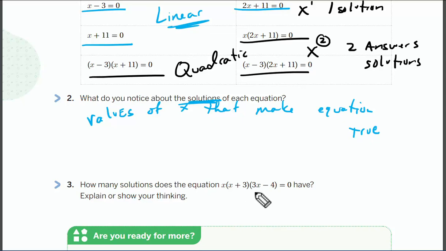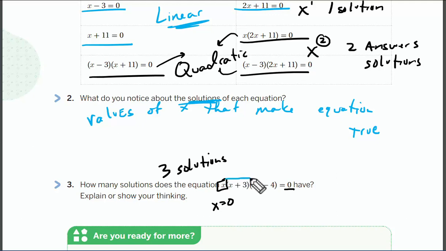For number 3, how many solutions do you think this equation has? Well, if I look at this equation, it looks very similar to this one, or this one, those quadratics. But I have 1 more x. So what does it mean? That probably means I have 1 more solution. So this probably has 3 solutions. Why? Because I can take this x here and set that equal to 0. I can take the second parentheses, which is x plus 3, and set that equal to 0. And I can take the last one, which is 3x minus 4, and set that equal to 0.